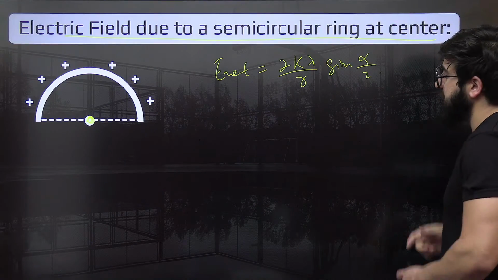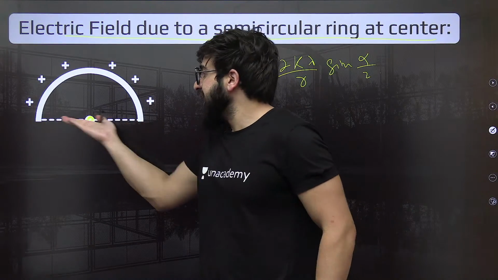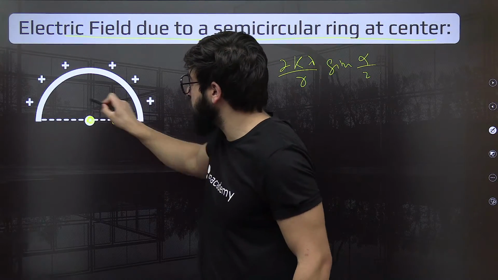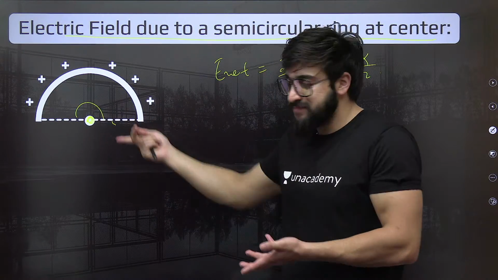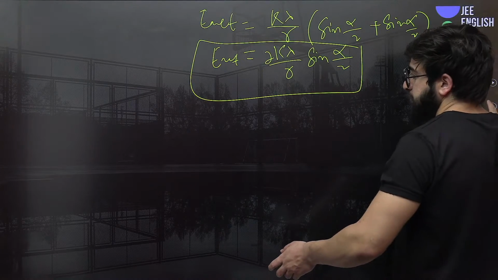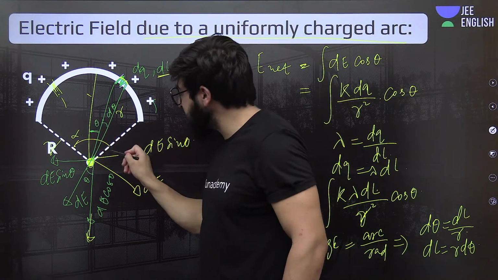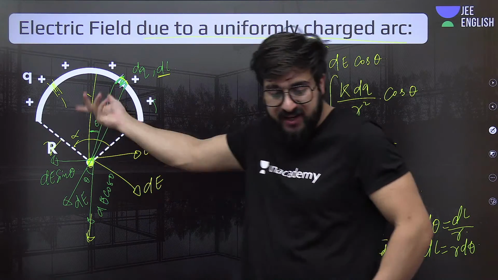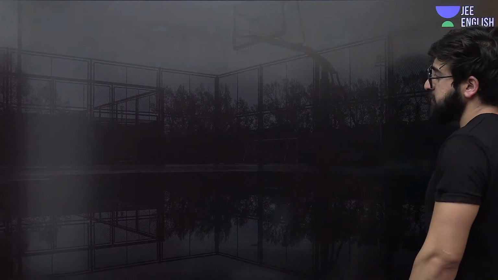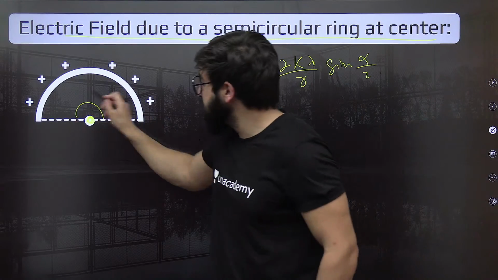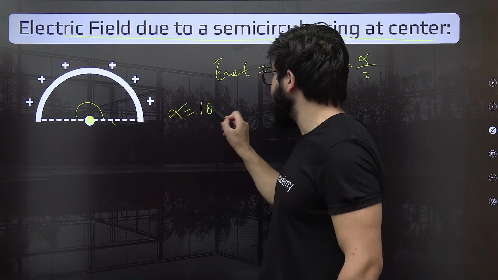Now the point over here is, what is the value of alpha in this case? It will be obviously from this point to this point. Previously, how much was alpha? This is alpha by 2, alpha by 2. Total was this alpha. We don't know how much this alpha is, it can be anything. But in this case, semicircular arc, clearly alpha is basically 180 degrees.